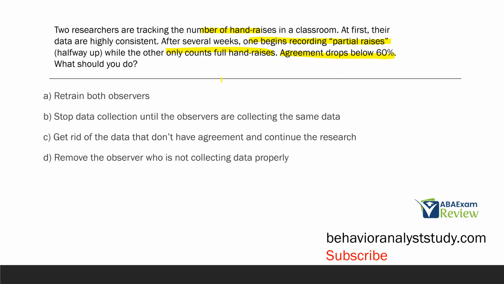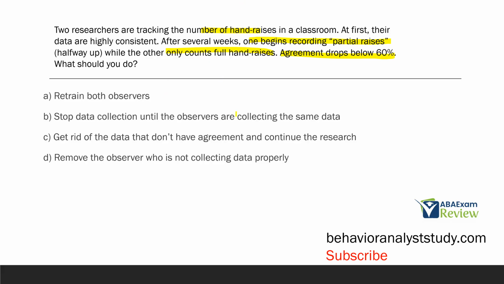Okay. We're not looking to blame people for taking data incorrectly or doing things wrong. Always try to blame yourself first, as in, was my training good enough? Have I been supervising well enough? So if you see after several weeks, observation and measurement are drifting, well, it might be time to retrain.